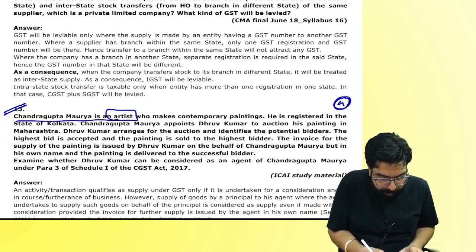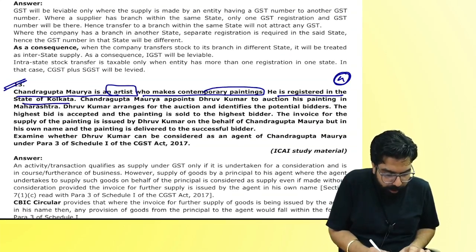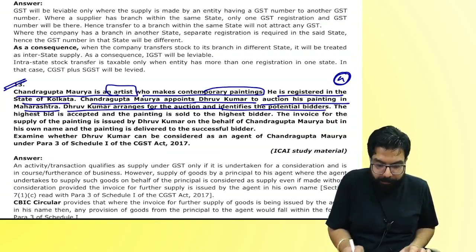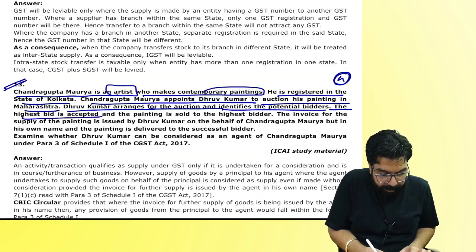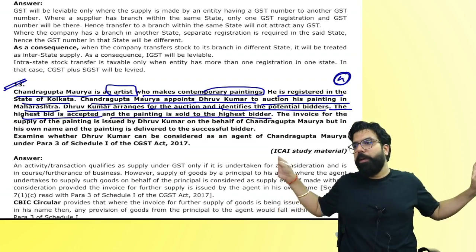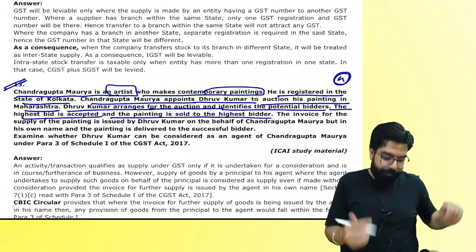Chandragupta Maurya is an artist who makes contemporary painting. He is registered in the state of Kolkata. Chandragupta appoints Dhruv to auction his painting in Maharashtra. Dhruv arranges for auction and identifies the bidder. The highest bidder accepts. The highest bid is accepted and the painting is sold to the highest bidder. People, one is a painter, one is an auctioneer, and one is the buyer.